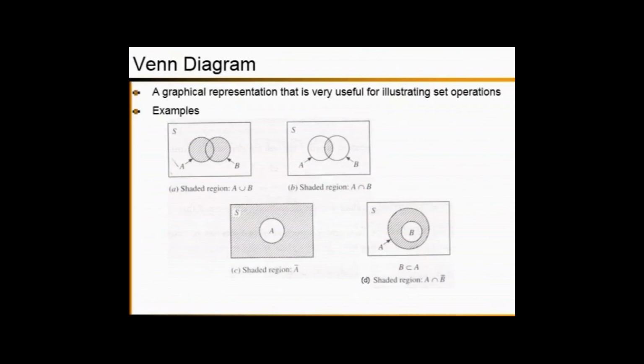I think you should. This is the definition of A union B. So, this is how we highlight A union B on a Venn diagram.